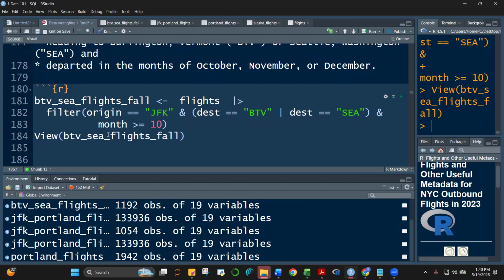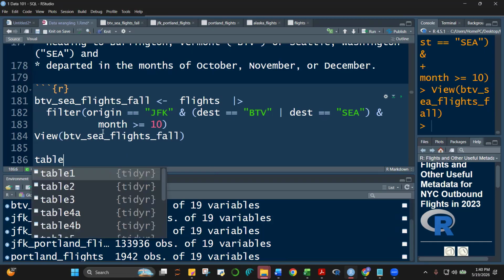So if you check, class, again, if you use the table function for JFK, it will only be JFK. And then for destination, let's check that.